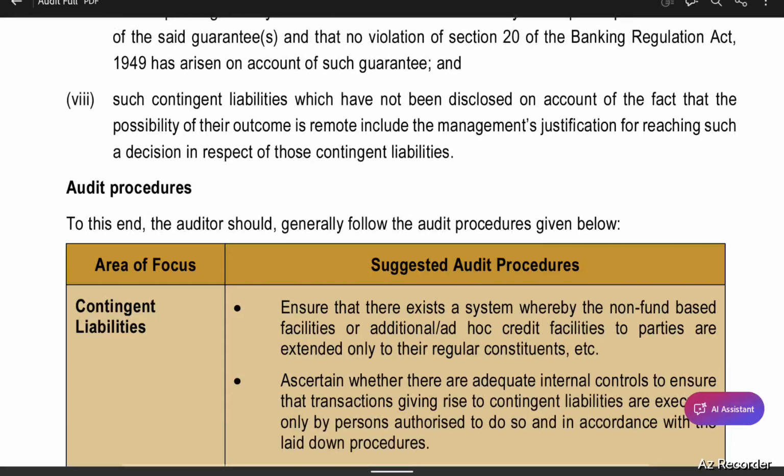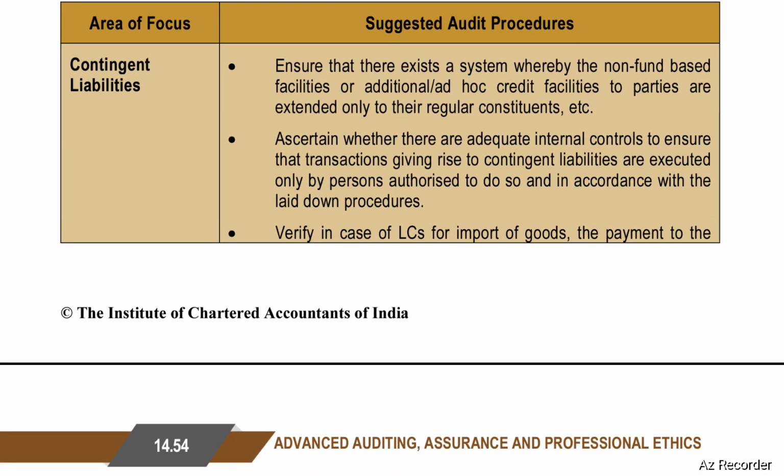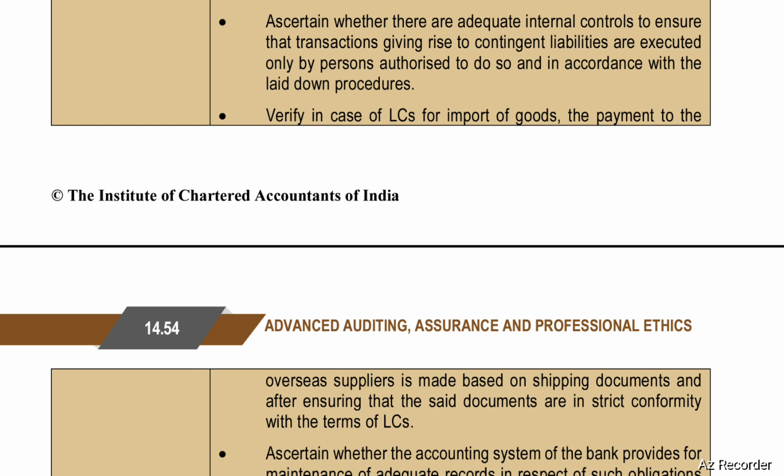Regarding contingent liabilities, the auditor should ensure that there exists a system whereby the non-fund based facilities or additional or ad hoc credit facilities to parties are extended only to their regular constituents, etc. Ascertain whether there are adequate internal controls to ensure that the transactions giving rise to contingent liabilities are executed only by persons authorized to do so and in accordance with the laid down procedures.